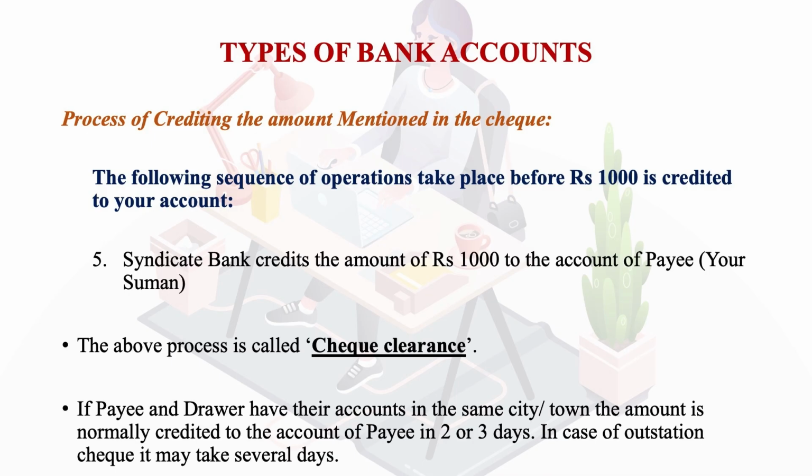Now if the payee and the drawer have their accounts in the same city or town, in that case the amount is normally credited to the account of the payee in 2 to 3 days. But in case it is an outstation check, it may take a few more days. Next, we need to understand passing of check.